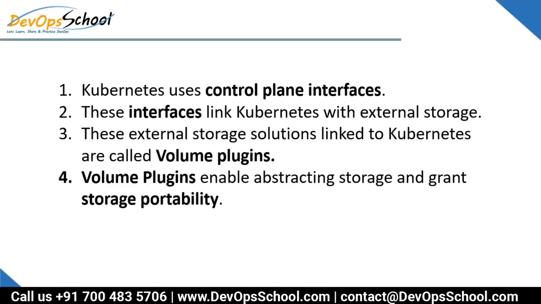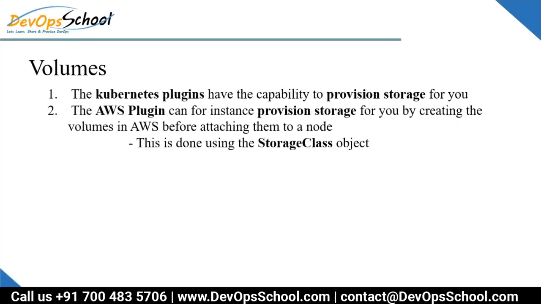So what exactly is the volume plugin doing? Volume plugins enable abstracting storage and grant storage portability. Portability means that storage can port from one node to another node and something like that. So who's making all this possible? Volume plugin. Volume plugin is very important. Now, what is a volume?